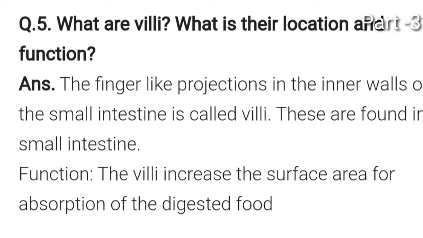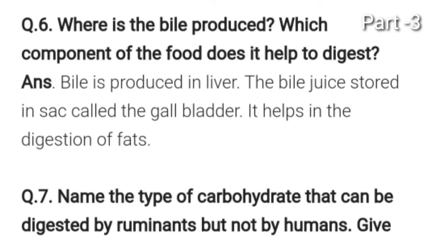Now coming to question number 6, where is the bile produced? Which component of the food does it help to digest? So bile is produced in the liver. The liver produces bile, and after that the bile is stored in the gallbladder, which temporarily stores the bile juices. The bile juice stored in a sac, which is called the gallbladder, helps in the digestion of fats.